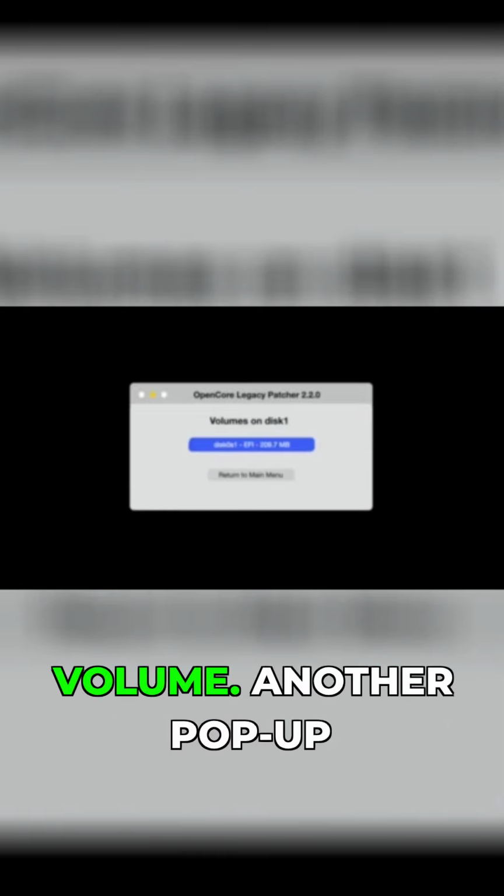The pop-up will ask, would you like to install OpenCore now? Click Install to Disk. On the pop-up, choose your actual computer hard drive, the drive you just installed Sequoia on, not your USB drive. On the pop-up, you must select the EFI volume.